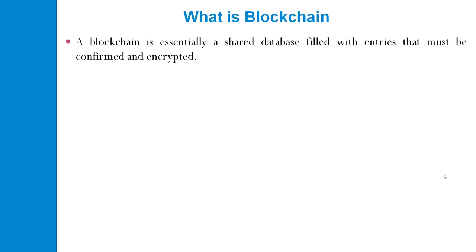The blockchain is essentially a shared database filled with entries that must be confirmed and encrypted. It means that in a blockchain the database is in shared form. All the entries within that database are shared, must be confirmed, and have to be encrypted.